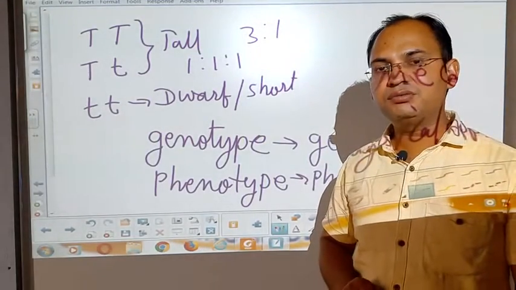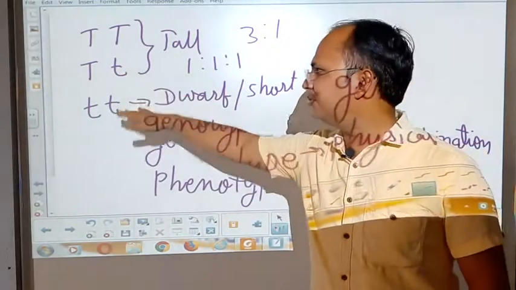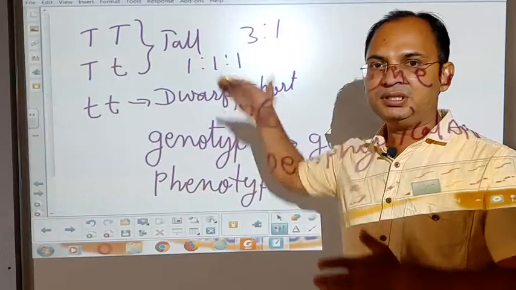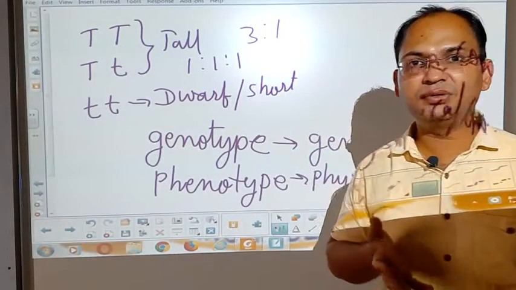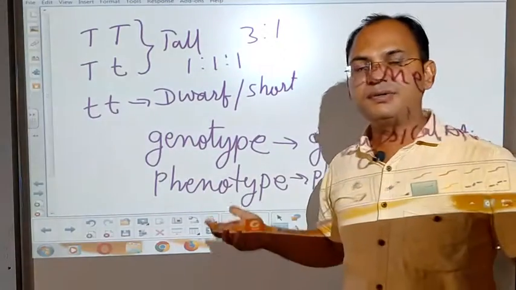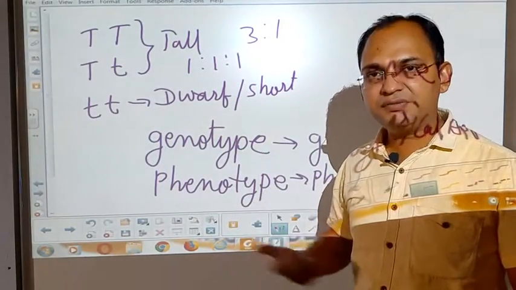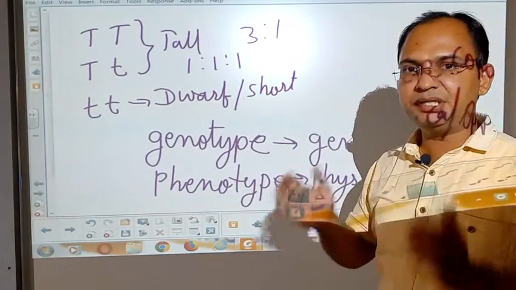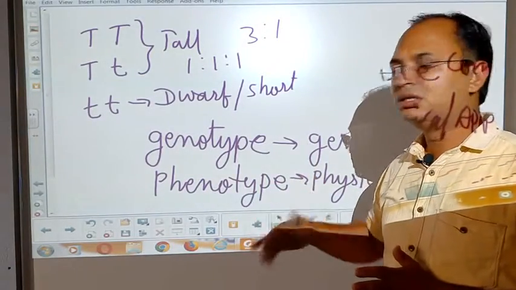Why 1:1:1? Because one is capital T capital T, which is different from the other two. Second is capital T, small t, which is different from the rest of the two. And the third one is small t small t, which also differs from the other two. So, all these three combinations are different from each other. So, their gene combination ratio, the combination of the genes present inside the plant, is shown in